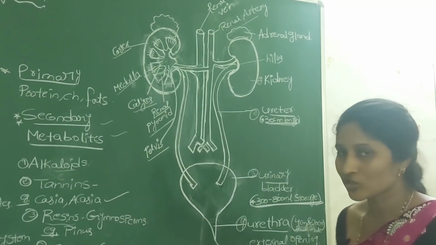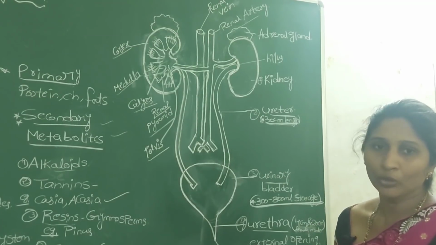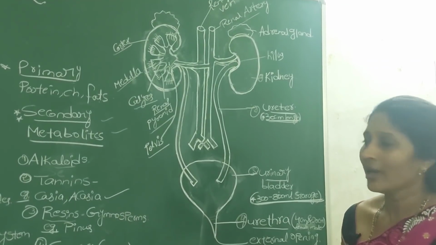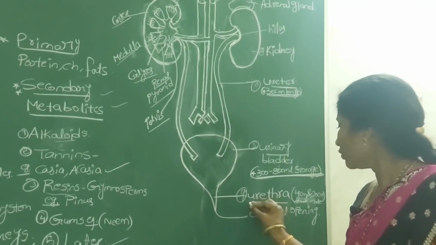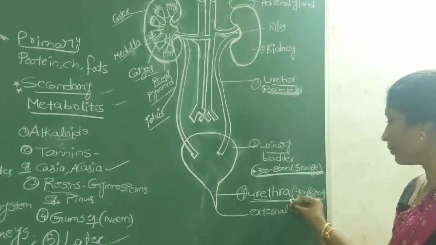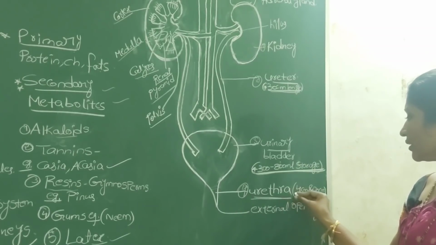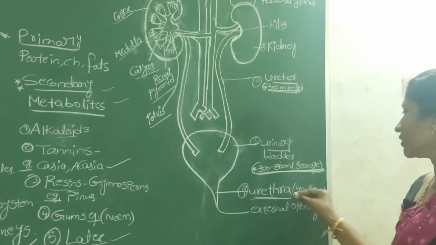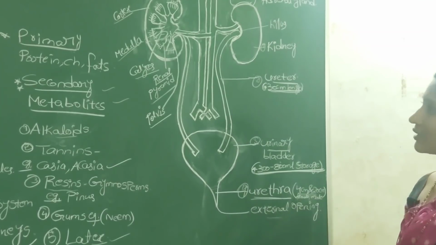These two sets of muscle rings, or sphincters, help to control the elimination of urine to the outside. The urethra is the part through which urine passes; in females it is 4 centimeters in length, and in males it is 20 centimeters in length, and this is the external opening.